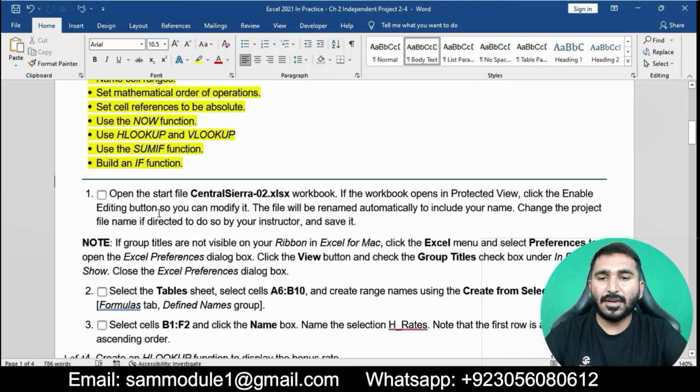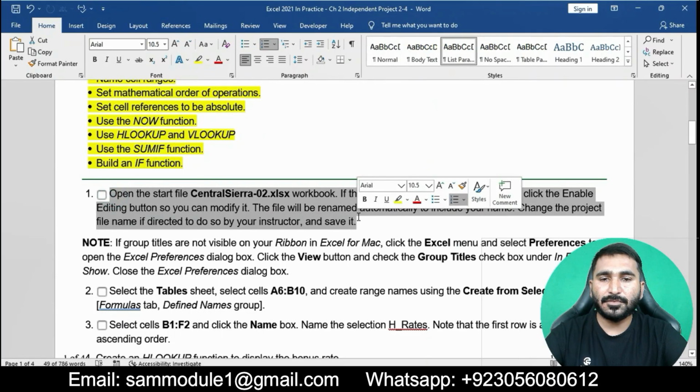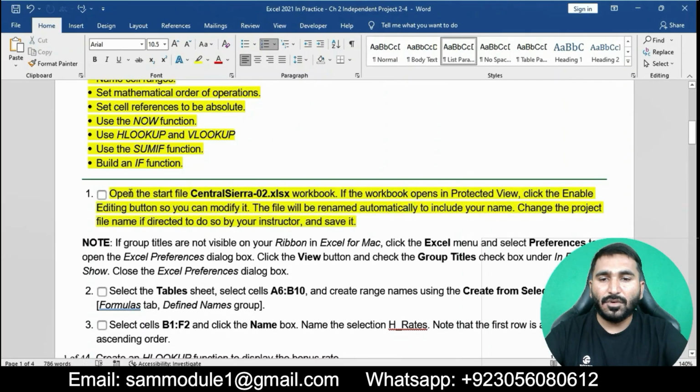Question number 1 is to open the start file, the Central Syria 2 XLS workbook. If the workbook opens in Protected View, click the Enable Editing button so you can modify it. The file will be renamed automatically to include your name.